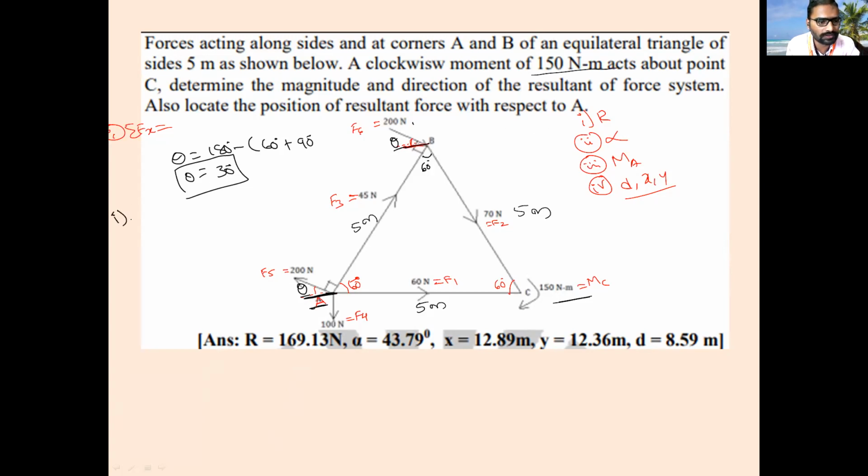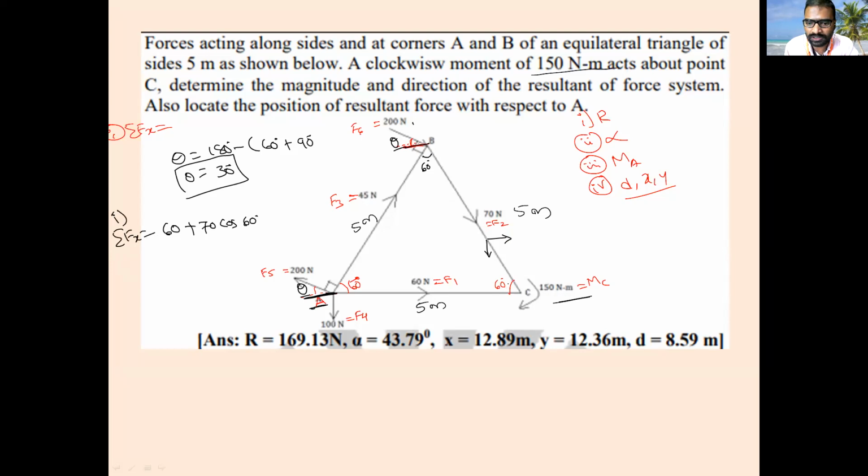So how to find out sigma fx? Sigma fx is equal to first the F1 force. F1 force is moving right hand side, that is purely horizontal. That is 60 Newton, plus the F2 force. From this force, it is going in this direction. This is the F2 force, this is downward, this is right hand side. So what is the value of F2 force? Is it positive or negative? Positive. 70 cos, what is the value? Cos 60 degree.